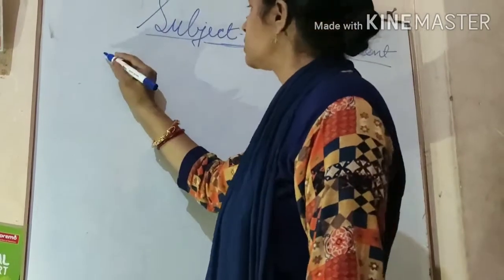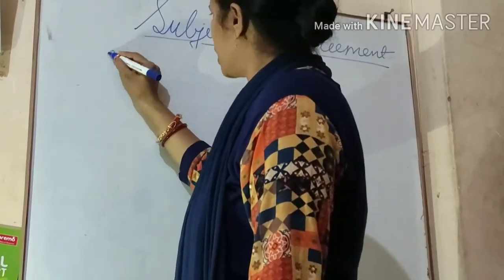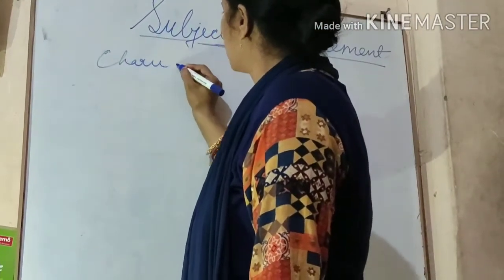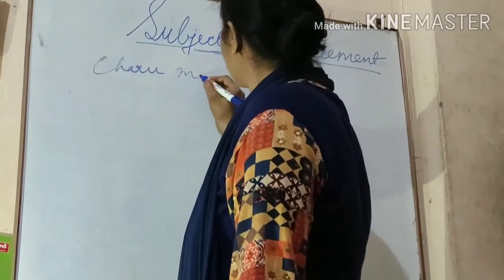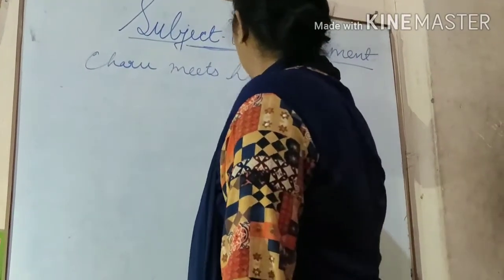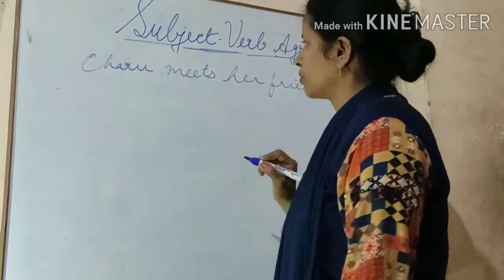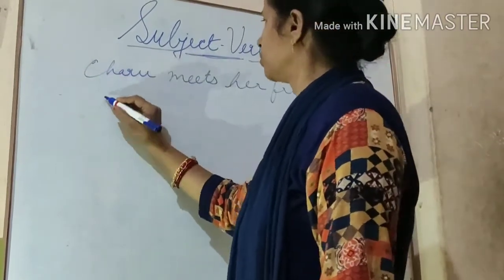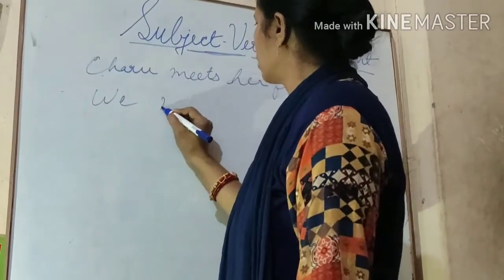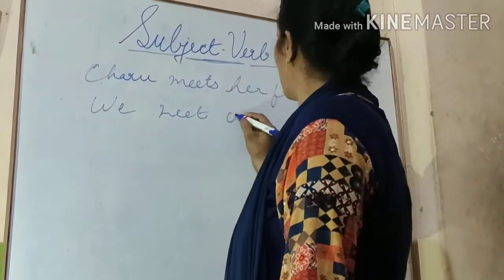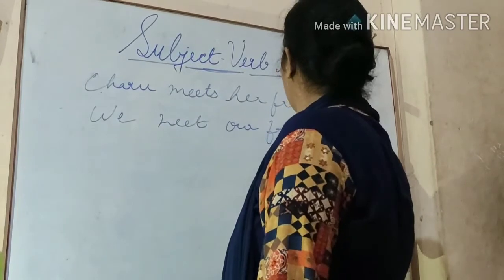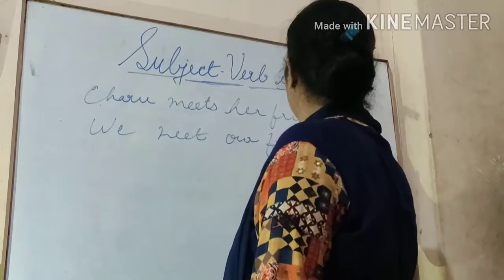See more examples. Charu meets her friends. We meet our friends.